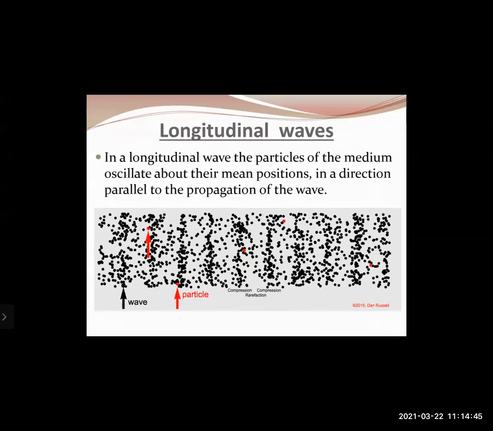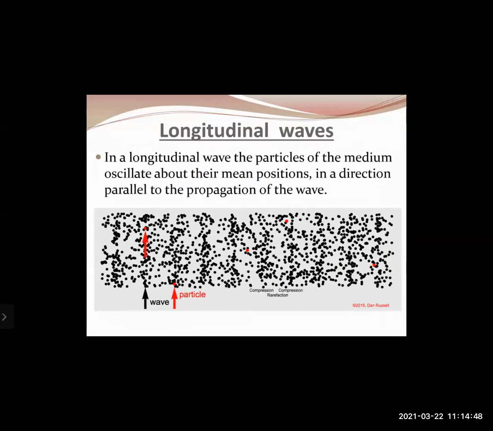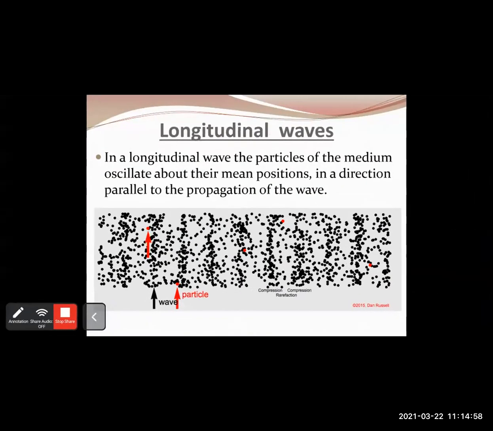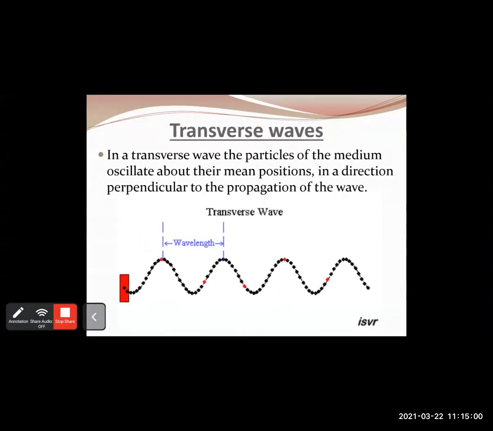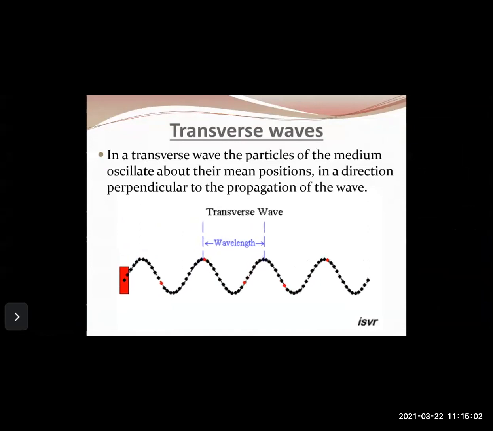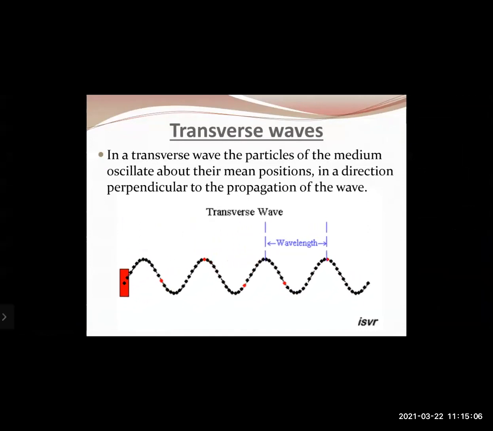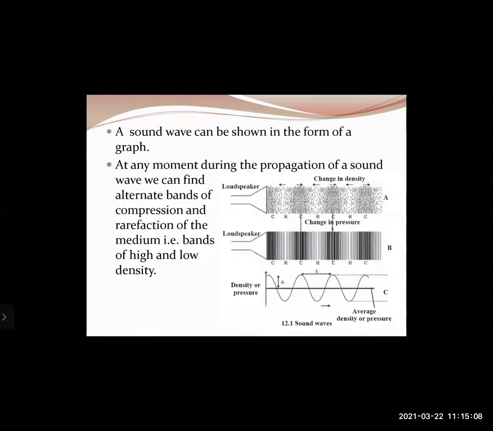Okay, then sound is a form of longitudinal waves. In a longitudinal wave, the direction of propagation of the wave and the direction in which the particles vibrate are parallel to each other. In a transverse wave, the direction in which the particles are vibrating and the direction in which the wave is moving are perpendicular to each other. In a sound wave, you have alternate regions of high pressure and low pressure.